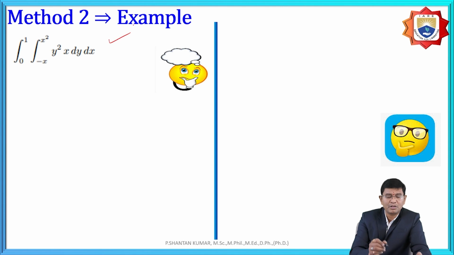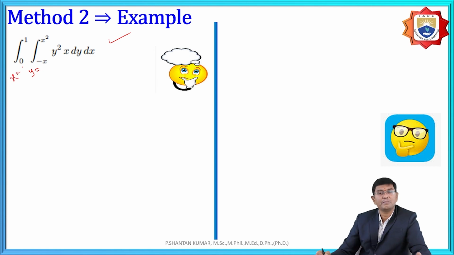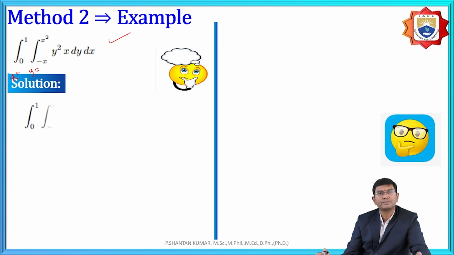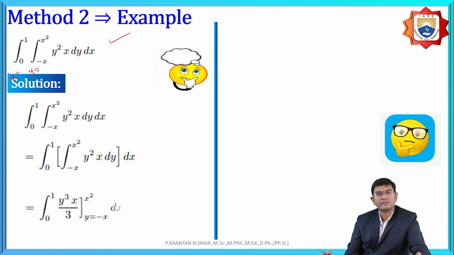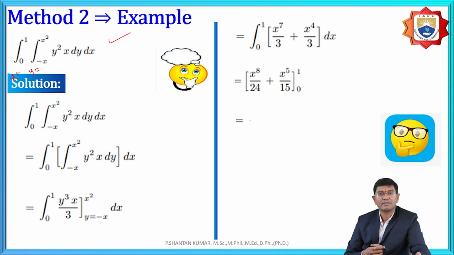Similarly, for example, here also the limits are in terms of x, that we treated as y is equal to minus x to x, and again x is equal to, these are the limits. Here also, integrating one by one, clearly we obtain by using the formulas and the upper and lower limits, the final solution is 13 by 120.